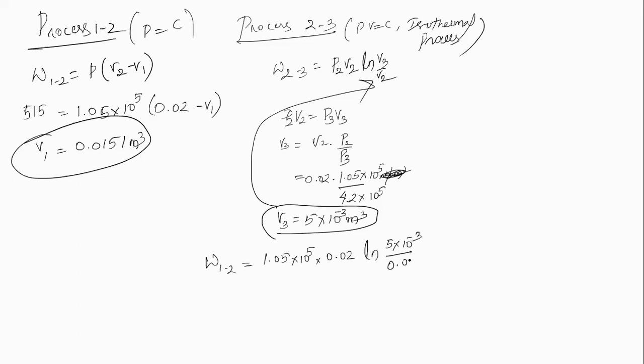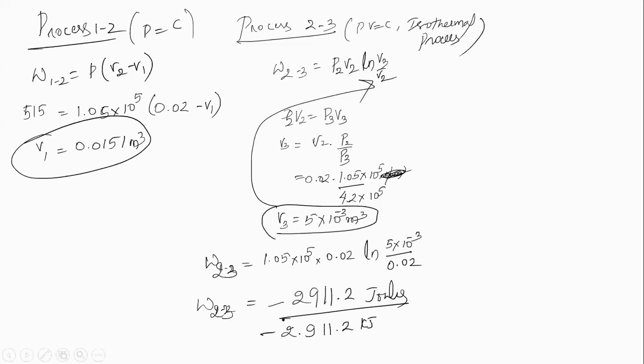After calculating this, W2 to 3 is minus 2911.2 joules. Check this, and you can write that in kilojoules also. What does the negative sign indicate?